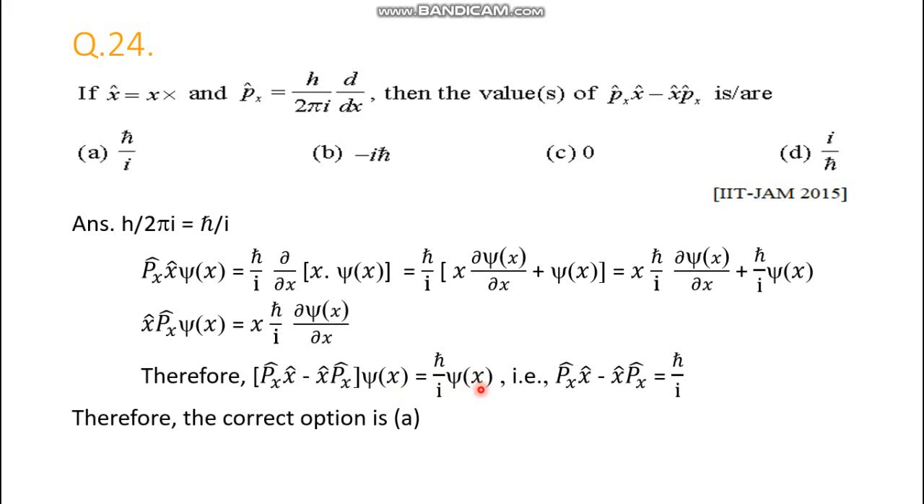That means this operator is h cross by i. So the value of the commutator is h cross by i. So the correct option is this one. Option D is the no, h cross by i, this one, A. Option A is the correct answer.